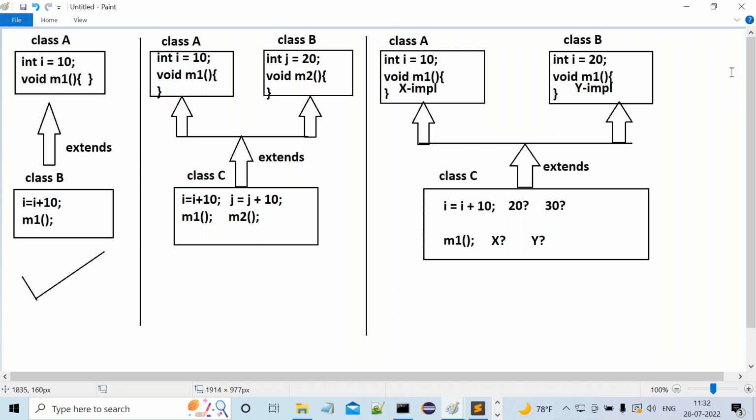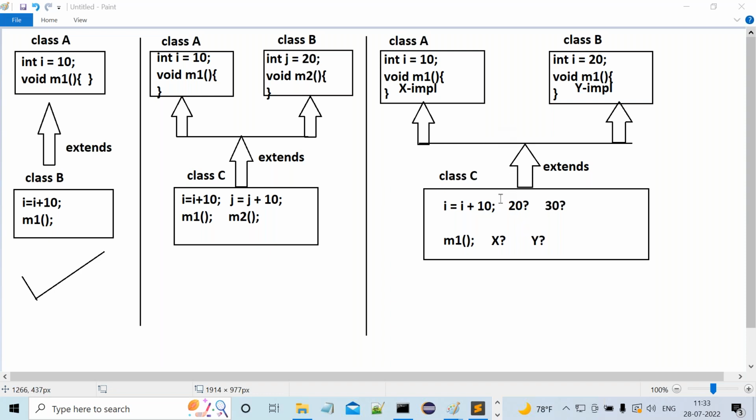Now tell me, can I go for class A? Can I go for class B? No, Java will not give any priority to class A or to class B. Completely, the compiler and JVM will search for this i variable in both the super classes. How many super classes are available? In all the super classes, the compiler will check the respective variable.